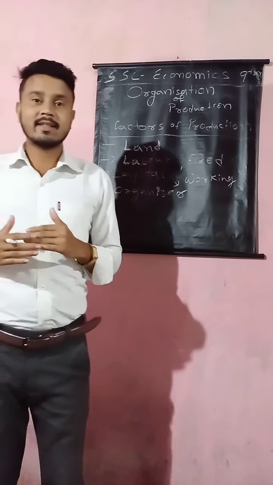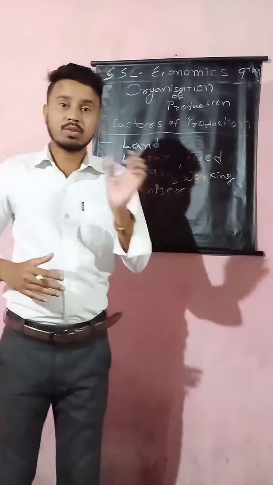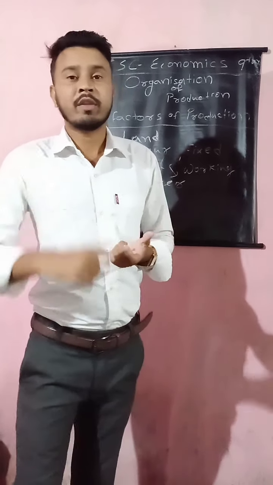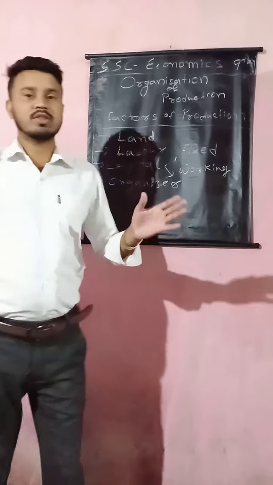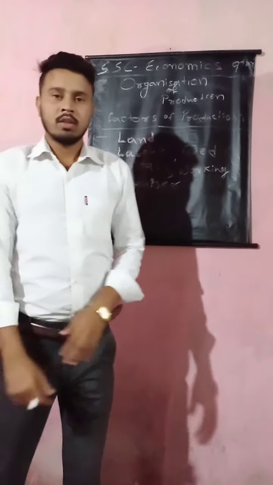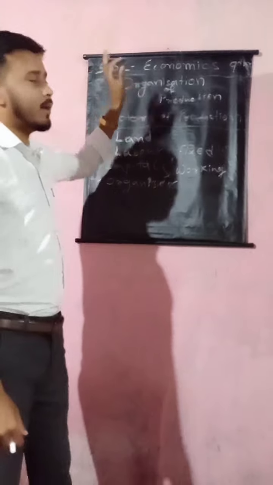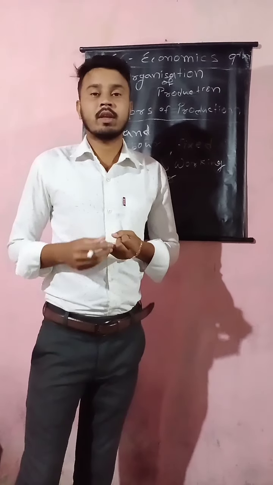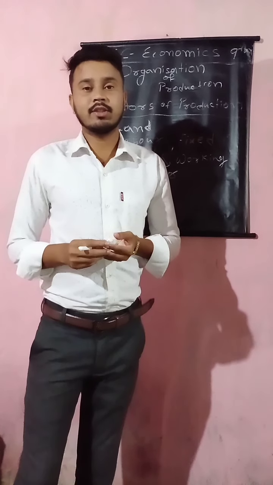But what is social science? The study of society with investigation and practical knowledge is called social science. Social science is divided into four branches, which are political science, economics, history, and geography.